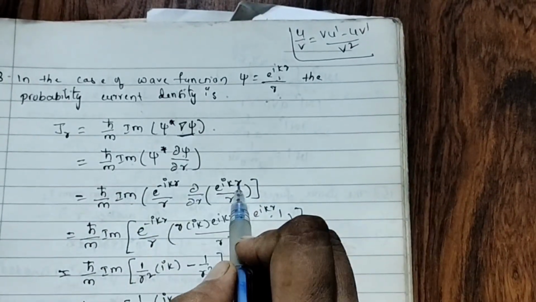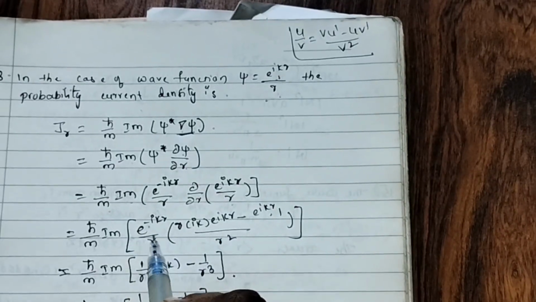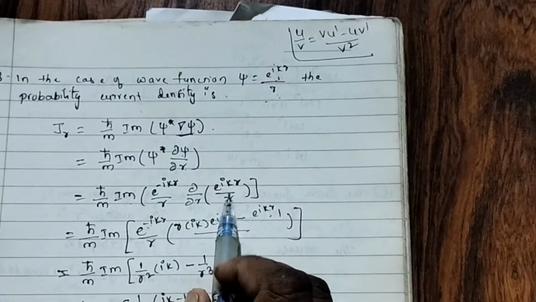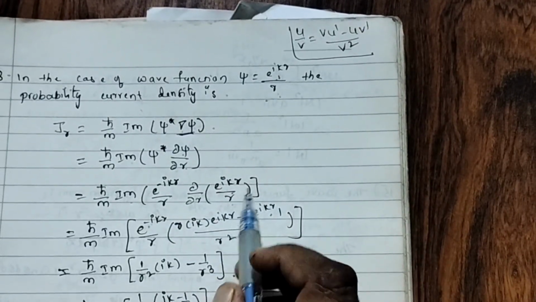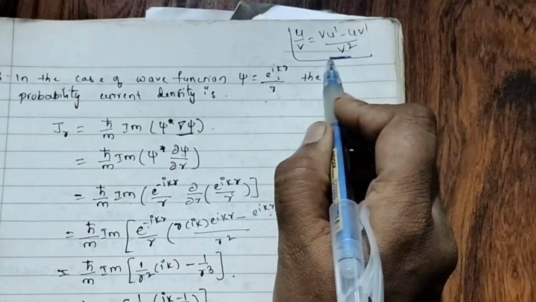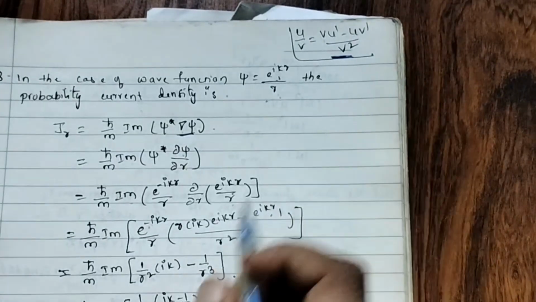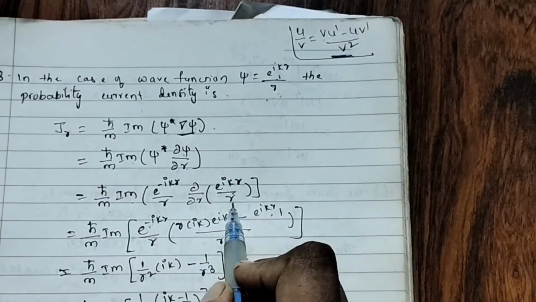This is psi star, this is psi. So here I kept minus. So now e to the power of minus i k r by r. Now we are differentiating this. Okay. First the u by v method we are using: (v u dash minus u v dash) by v square. So first what we wrote? This is u, this is v.